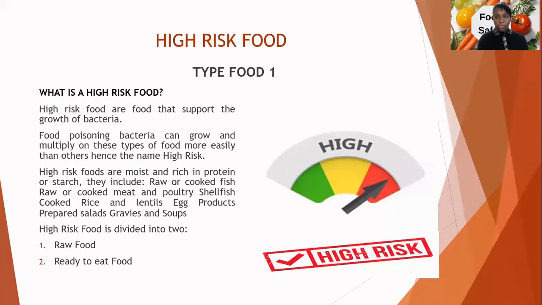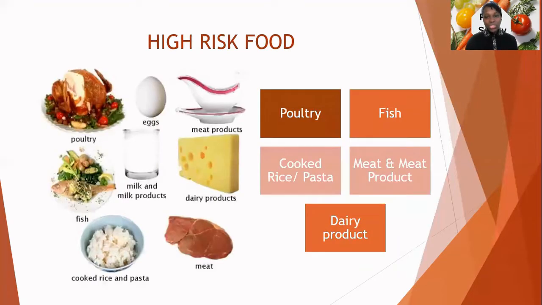Most of our raw meat and raw fish are also still moist, so the environment is suitable for bacteria to multiply. Those are high-risk foods.